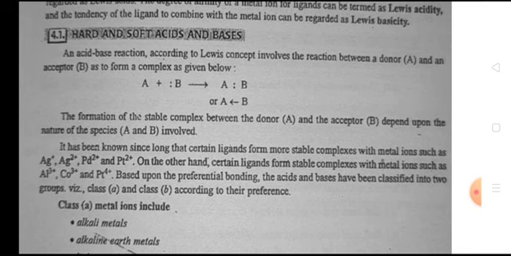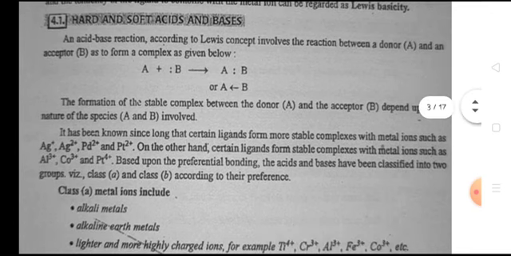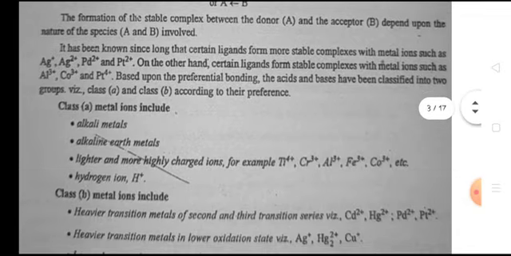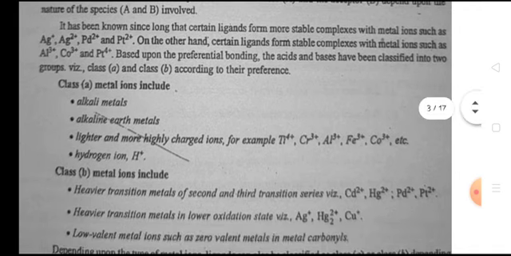Hard and soft acids and bases. An acid-base reaction, according to the Lewis concept, involves the reaction between a donor A and an acceptor B to form a complex, given as A plus B gives A-B. The formation of a stable complex between the donor A and acceptor B depends upon the nature of the species A and B involved. It has been known for a long time that certain ligands form more stable complexes with metal ions such as Ag+, Hg2+, Pd2+, and Pt2+. On the other hand, certain ligands form stable complexes with metal ions such as Al3+, Co3+, and Pt4+.